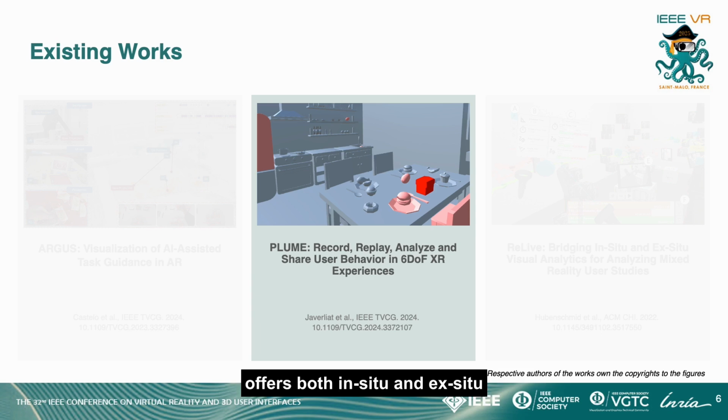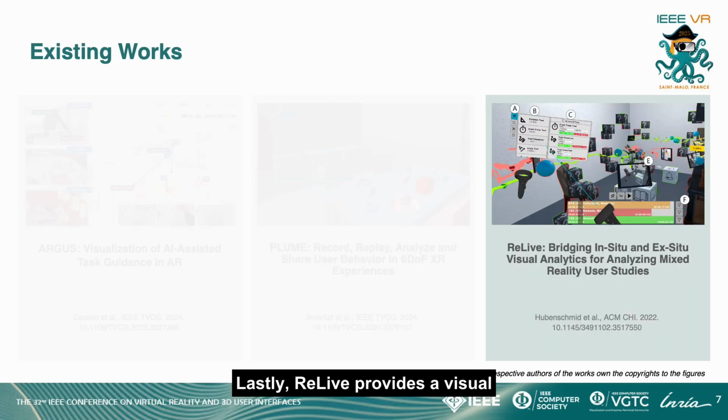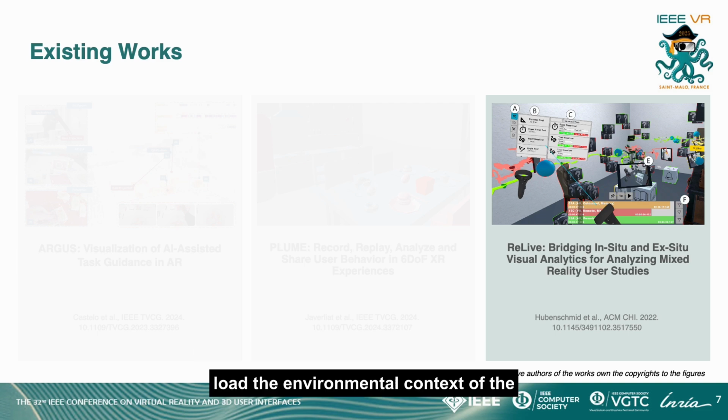It offers both in-situ and ex-situ retrospective visual analysis of the users, as well as recording physiological and spatiotemporal data. Lastly, Reflect provides a visual analytics tool for user studies conducted in mixed reality. It gives the researchers the ability to review the user session, measure performance, and load the environmental context of the scene.